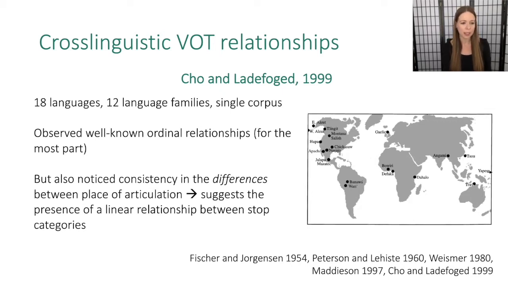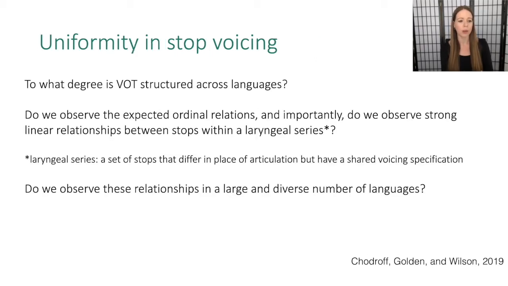They investigated 18 languages from 12 different language families in a single corpus and looked at systematic relationships in VOT and also just variation in VOT. They did observe the well-known ordinal relationship for the most part. They also noticed consistency in the differences between place of articulation, noticing that the difference between P and T tends to be about this much. This suggests that they also observed the presence of a linear relationship between stop categories, but they never explicitly tested it. So what we want to do is look at to what degree VOT might be structured across languages.